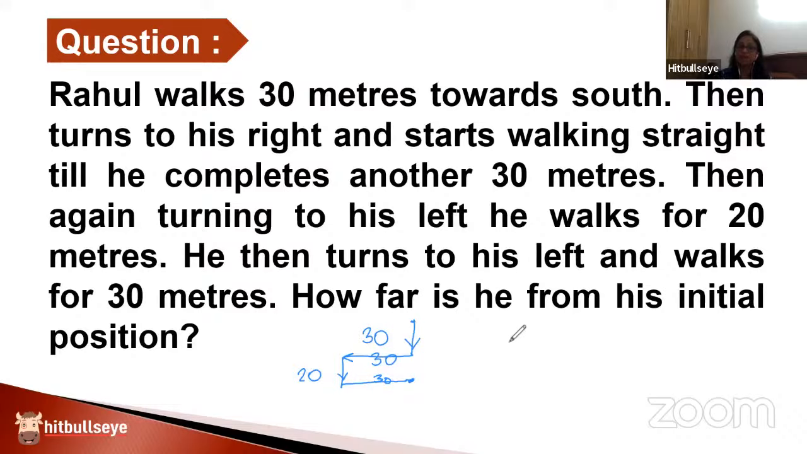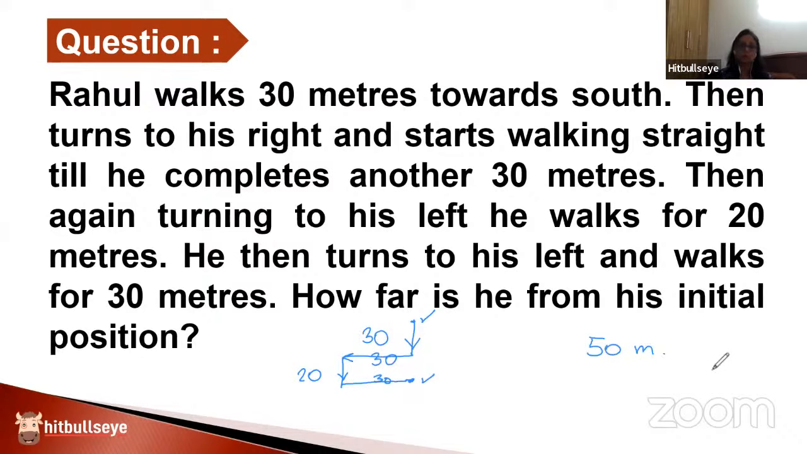How far is he from his initial position? Again, a very favorite question related with this direction concept is finding the distance between where we started from and where we stopped. So where did we start from? We started from here. And where did we stop? We have stopped here. What is the distance between these 2 points? As we can observe from the very roughly drawn diagram, the points are right above each other, which exactly means that the distance is this 30 plus a 20, which is 50 meters. So that's the answer to question number 2.